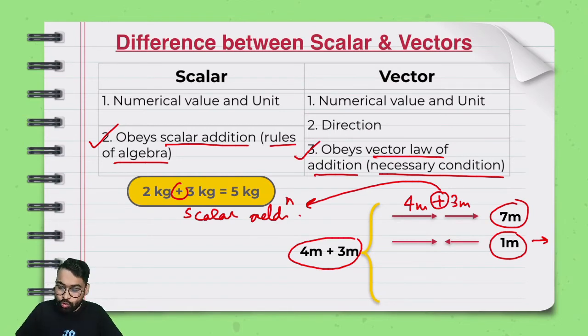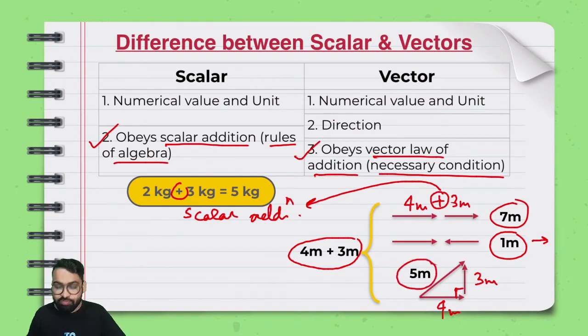And guess what? You know Pythagoras theorem. If you move 4 meter towards the right and 3 meters upwards, I think you know that this is 90 degrees, and in this case your final answer would be 5 meter. So 4 meter plus 3 meter giving so many answers. Why? Because this time we are talking about these things being vectors.